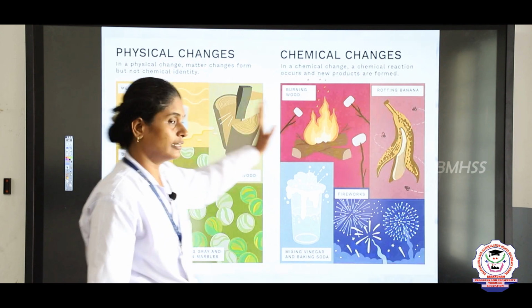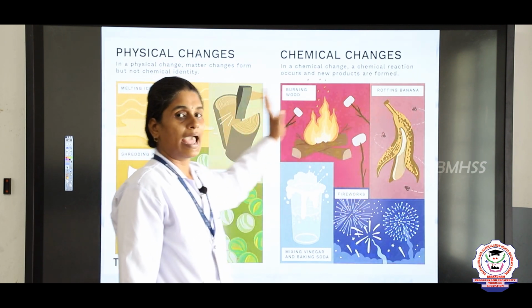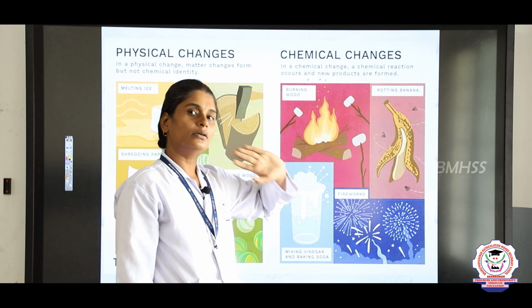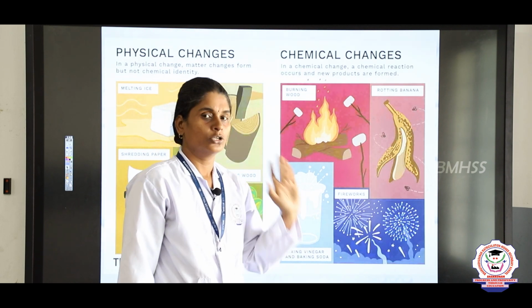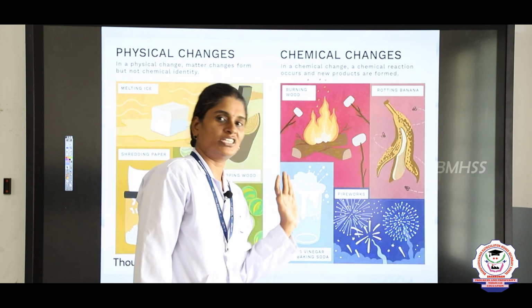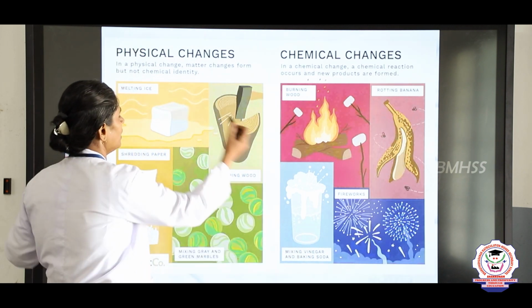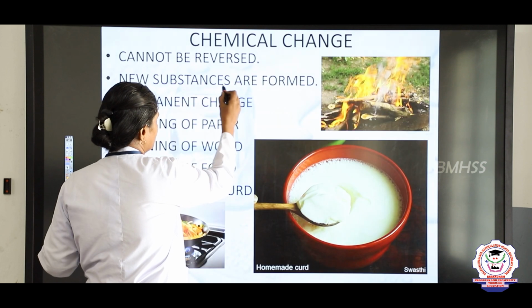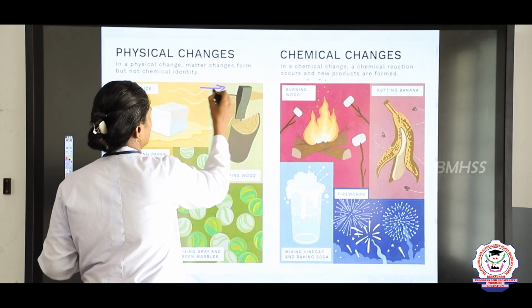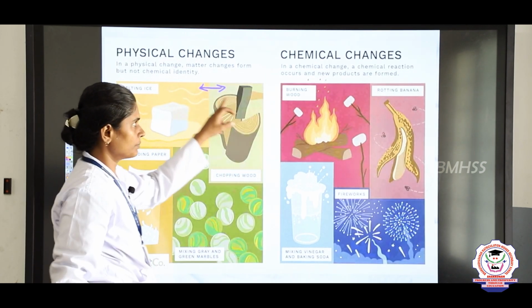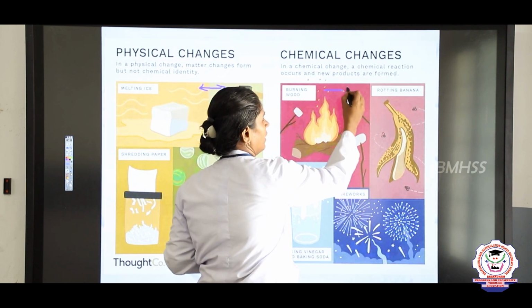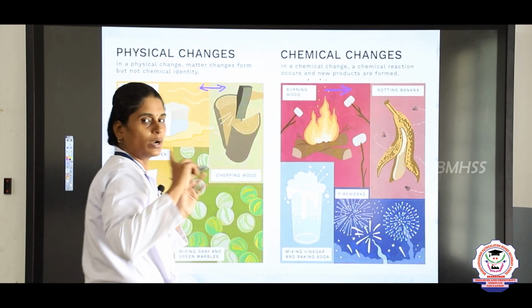So, these are the differences between physical change and chemical change. You will get this question in your 5 mark. What are the differences between physical change and chemical change? You can tell, physical changes are reversible, but chemical change cannot be reversed. It is one way only.